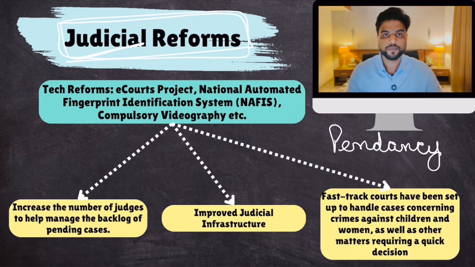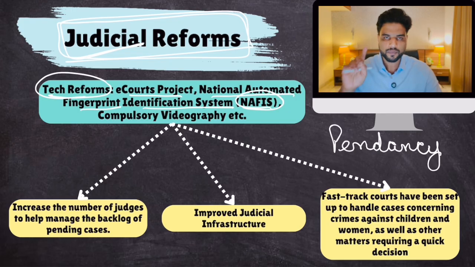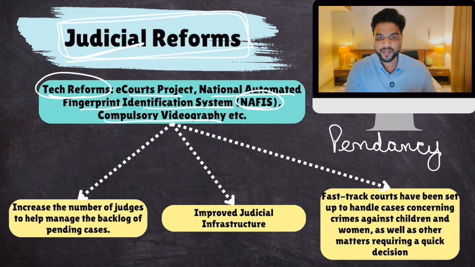So in judiciary, well, tech reforms were taken, e-courts project, which makes the entire court proceedings paperless for more efficiency. Then National Automated Fingerprint Identification System, NAFIS, to identify criminals quickly through their fingerprint, okay? Compulsory videography, we just talked about that, okay? Then increase in the number of judges to help manage the backlog of pending cases.